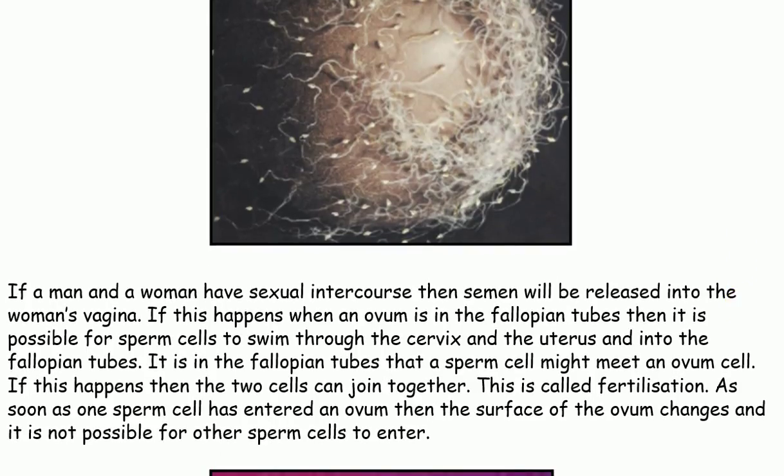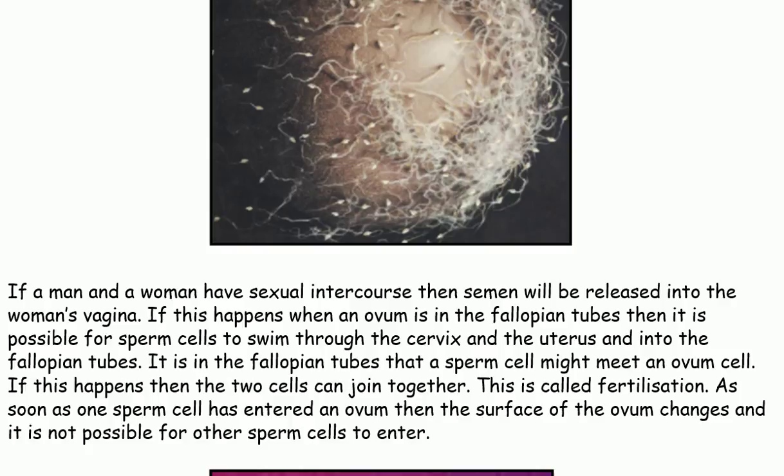If a man and a woman have sexual intercourse, then semen will be released into the woman's vagina. If this happens when an ovum is in the fallopian tubes, then it is possible for sperm cells to swim through the cervix and the uterus and into the fallopian tubes. It is in the fallopian tubes that a sperm cell might meet an ovum cell.